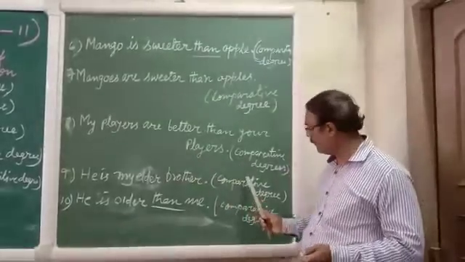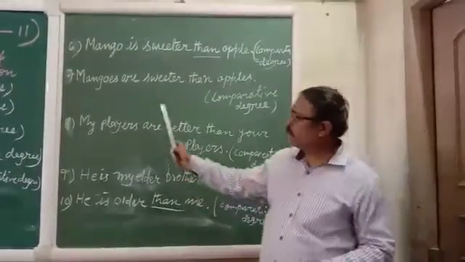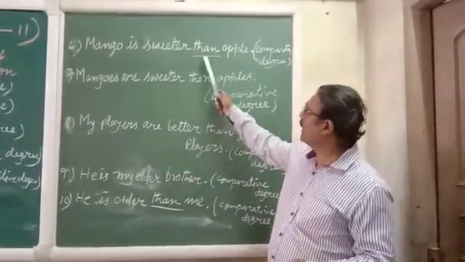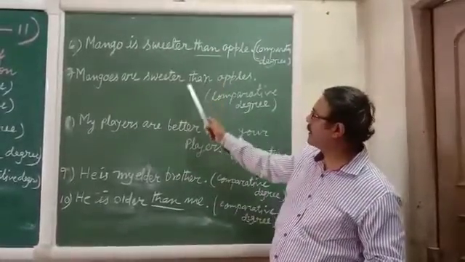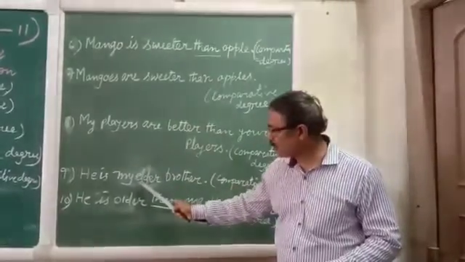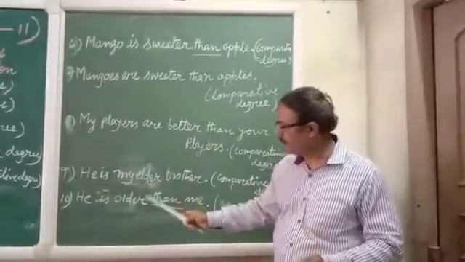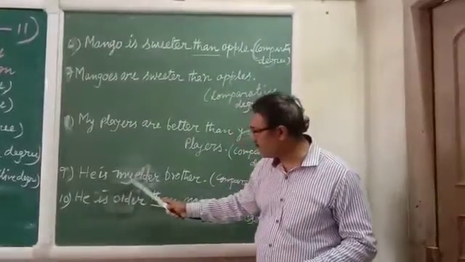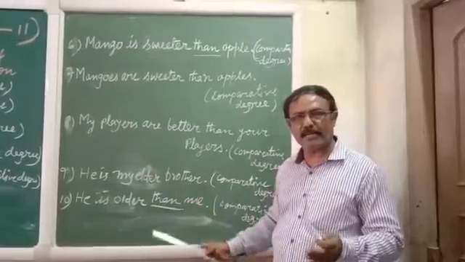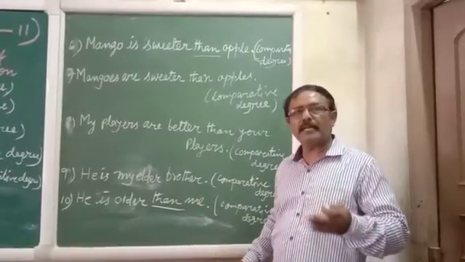This is comparative degree. And I am telling you that when it is comparative we have to use than. So see that here also than is there, here than is there, here than is there. But when we use elder in any sentence, suppose here he is my elder brother, we cannot use than. You cannot say he is elder than me.